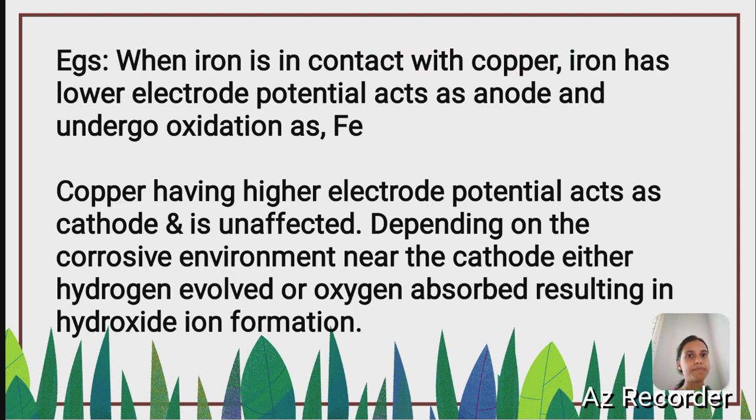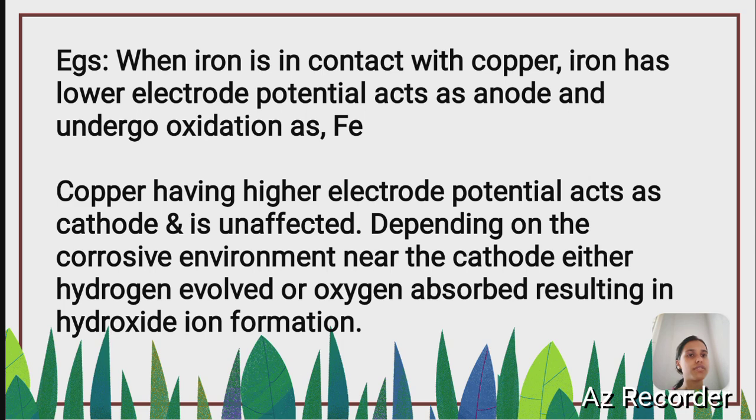Examples are: when iron is in contact with copper, iron has lower electrode potential, acts as anode and undergoes oxidation as Fe, that is nothing but iron. Copper, having higher electrode potential, acts as cathode and is unaffected. Depending on the corrosive environment near the cathode, either hydrogen is evolved or oxygen is absorbed, resulting in hydroxide ion formation.